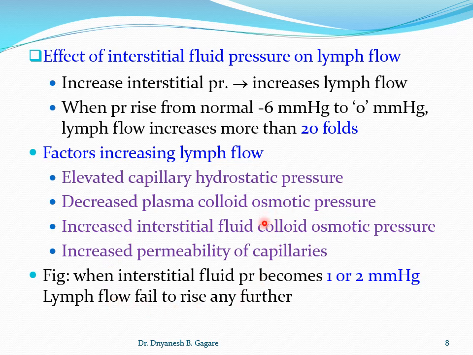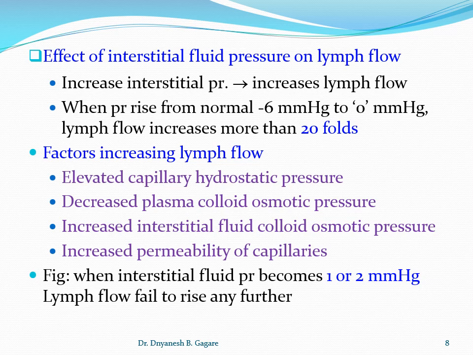I will show a graph that shows what happens when interstitial fluid pressure is increased. When it becomes 1 to 2 millimeters of mercury, the lymph flow fails to rise further. So with an increase in pressure there is an increase in lymph flow, up to 20 folds. But when the interstitial fluid pressure is increased up to 1 to 2 millimeters of mercury, there is no more increase in the rate of lymph formation.